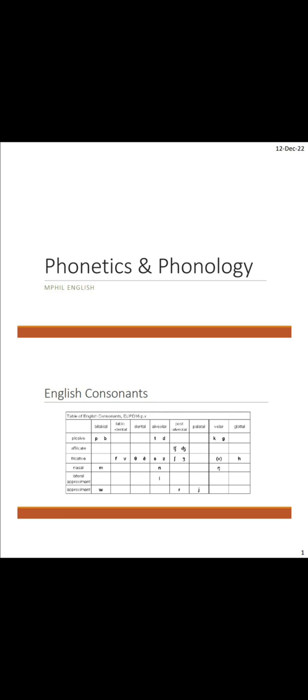This table represents all 24 consonant sounds, and it also shows which consonant sounds fall in which category. Let's see it.